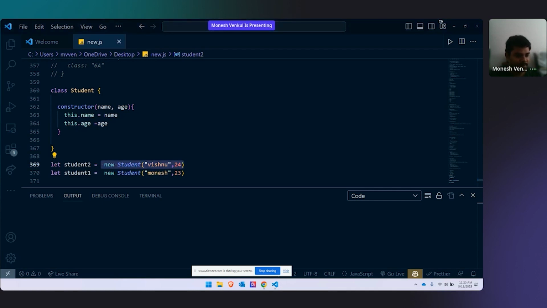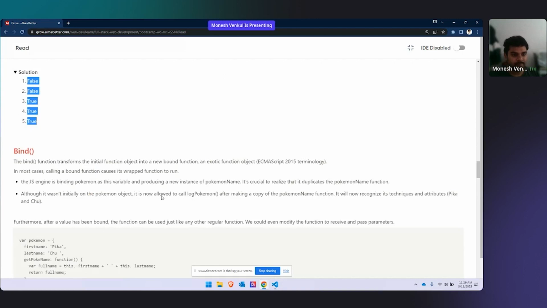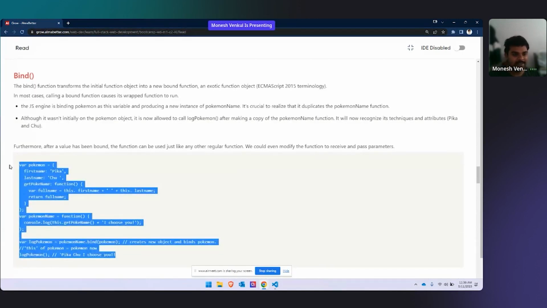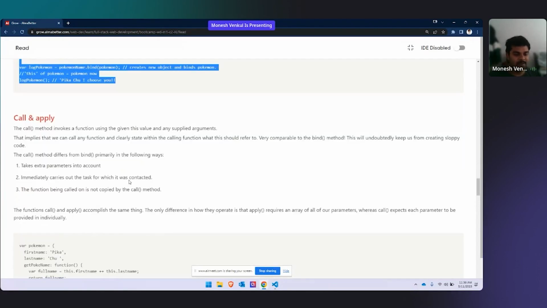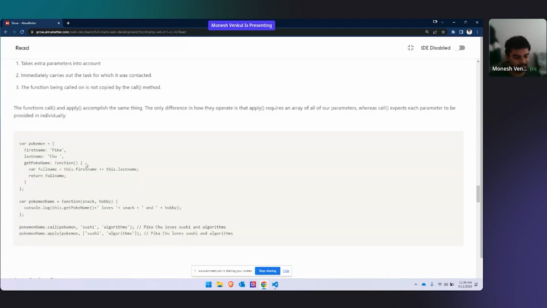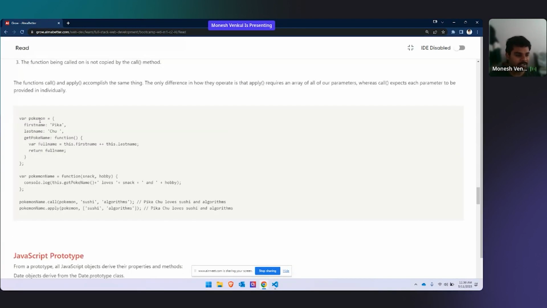So that is the point. Next comes the famous example, bind. The Pokemon example is a famous one for explaining bind, call, and apply. Even if you go to the internet and search it, you will find these two things. You will find a Pokemon example.